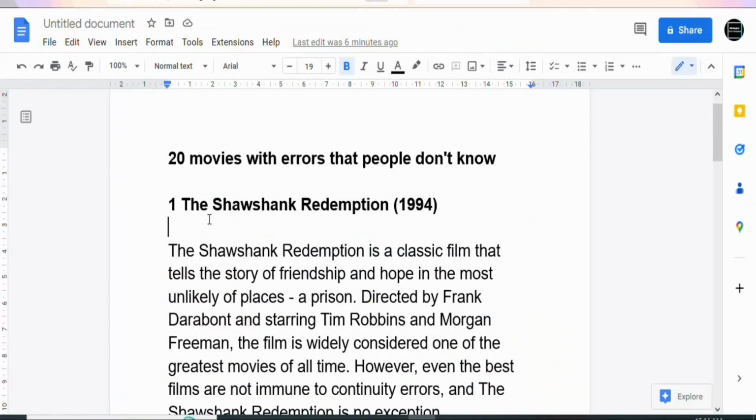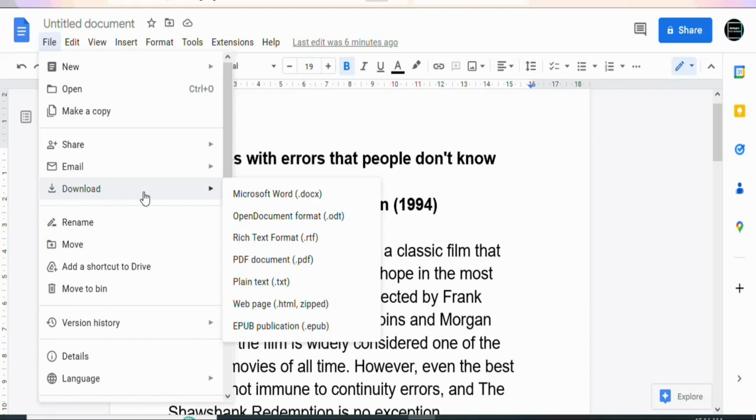Once you have your article, you can paste it on a Google document like this, or you can paste it on a Word document. In case you are using the Google document, what you have to do is come right here and click on file. Once you click on file, you are going to select download. Once you select download, you are going to click on PDF document. Once you click on that, you can download the document, or you can download it as a Microsoft Word document.